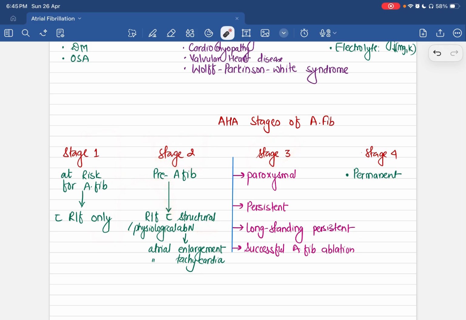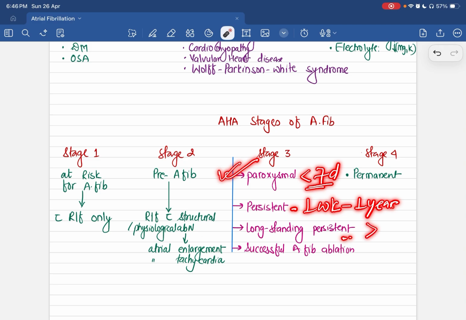Stage 3 atrial fibrillation includes paroxysmal atrial fibrillation, which means atrial fibrillation that lasted for less than 7 days and resolved either spontaneously or with the use of medication. Persistent atrial fibrillation means it lasted from 1 week to 1 year. Long-standing persistent atrial fibrillation means atrial fibrillation that has lasted for more than 1 year.